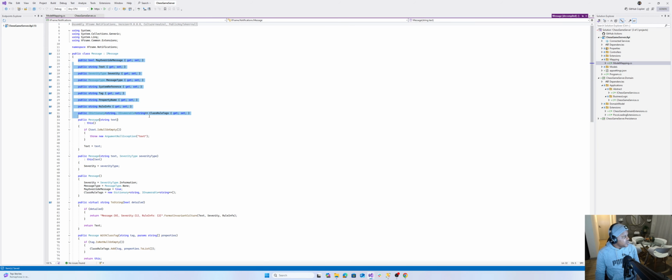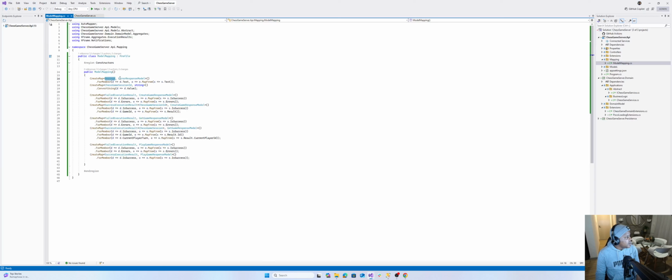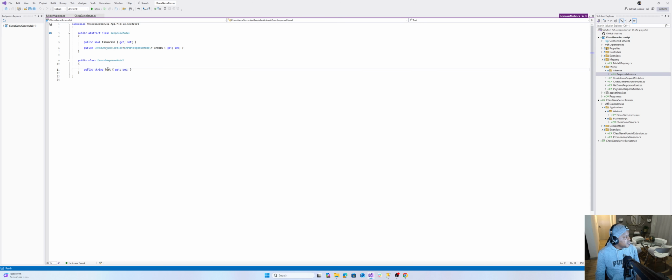Imagine you're calling an endpoint and you get all of these properties in return, but the only one you're actually interested in is the text, the message, right? So what we're doing here is saying, create me a map that takes message and then creates error response model. Error response model is this,